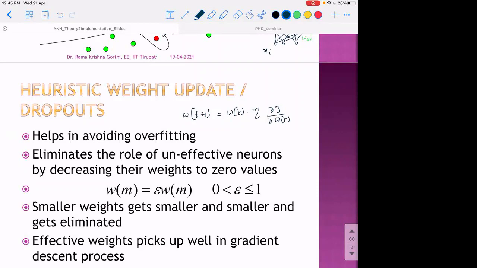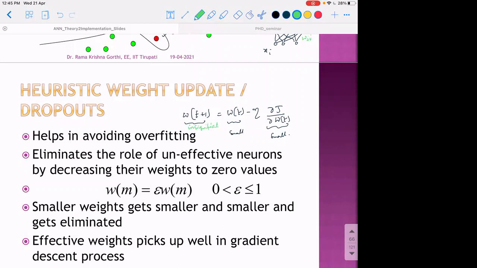So this is the term which will decide how much the weight has to be adjusted, or how much influence the weight has on minimizing the cost function. If this is very small, and the weight is also very small, it means this weight is slightly non-zero, but it may not be contributing much to the minimization of the cost function. Insignificant.